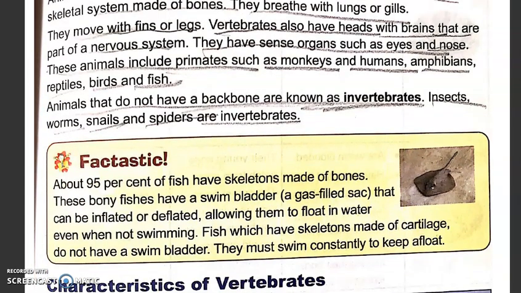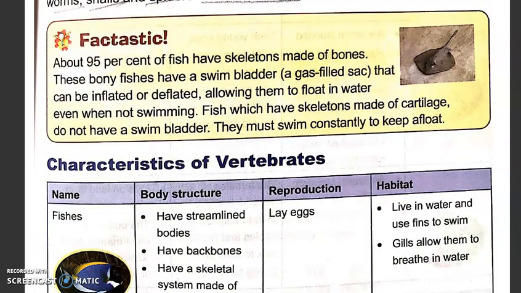Now, let's learn about a fact. About 95% of fish have skeletons made of bones. These bony fishes have a swim bladder, or a gas-filled sac that can be inflated or deflated, allowing them to float in water even when not swimming. Fish which have skeletons made of cartilage do not have a swim bladder. They must swim constantly to keep afloat. So, this is a very interesting fact about fishes.